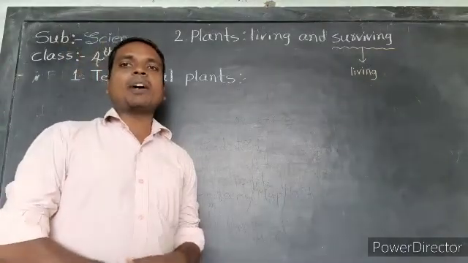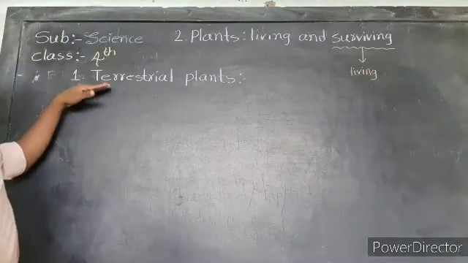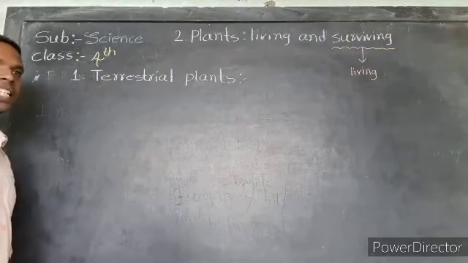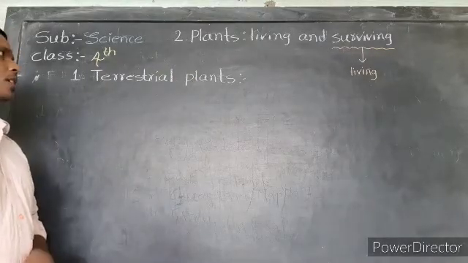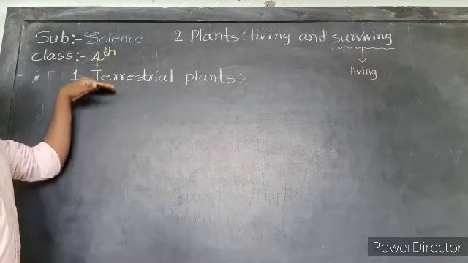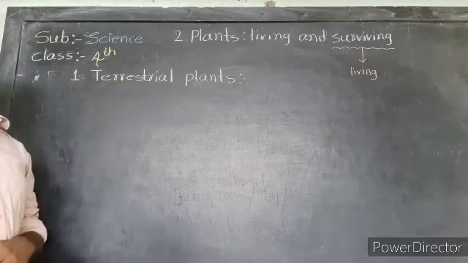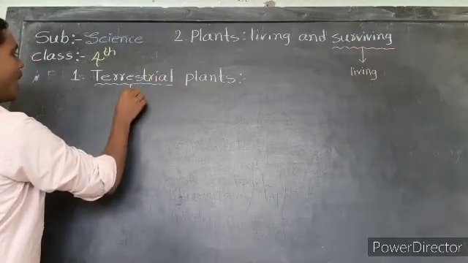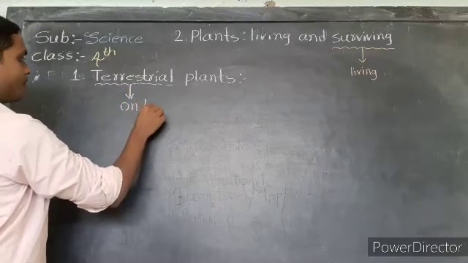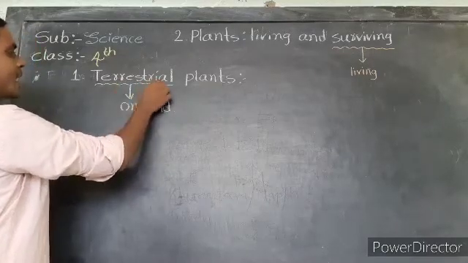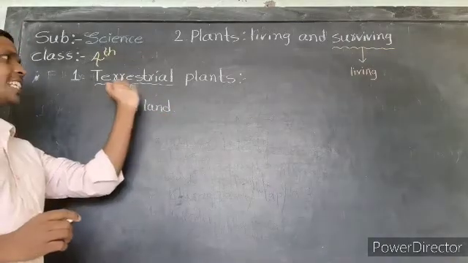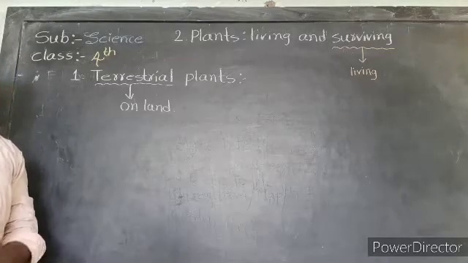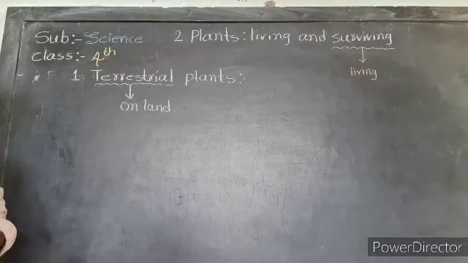So the first type of plant is terrestrial plants. Here the word terrestrial means on land. So terrestrial plants means the plants that grow on land. Okay, so what are terrestrial plants?